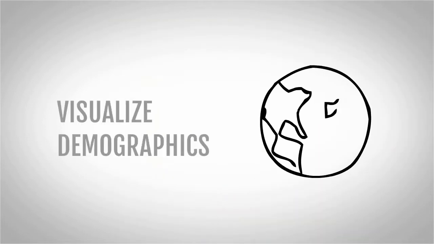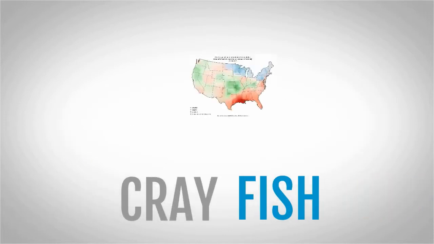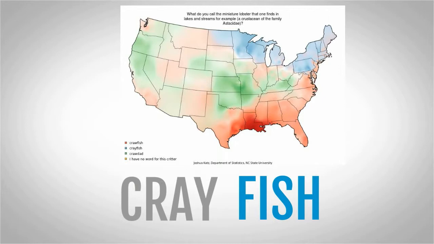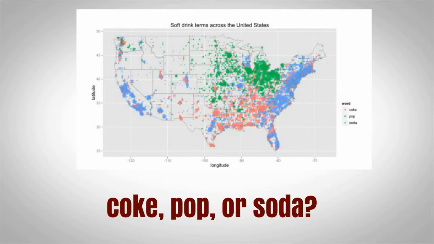R has been used to map linguistic differences across the United States as well. This type of data has been used for a myriad of different business and educational applications. Here's an example. This map illustrates what you call the miniature lobster that one finds in lakes and streams. In this map, perhaps the most important of them all, illustrates what the average person says when referring to a soft drink.